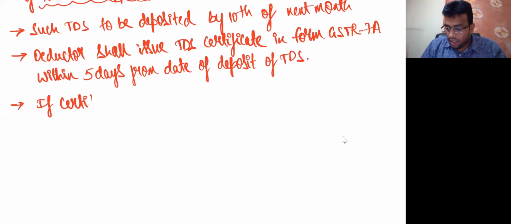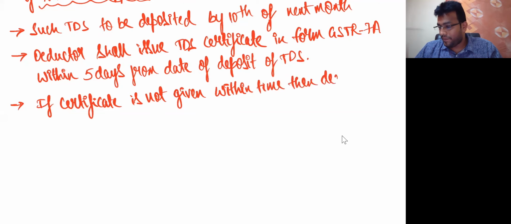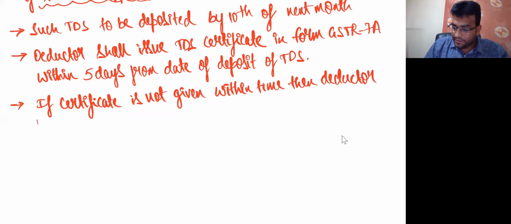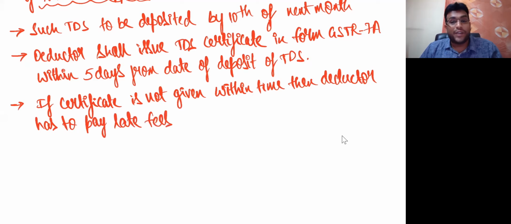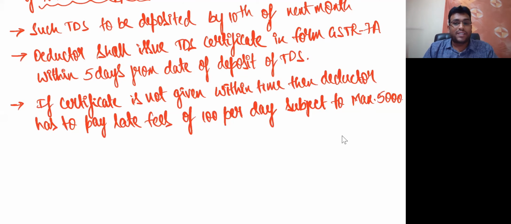If the certificate is not given within time, then the deductor has to pay. Deductor has to what, my dear friends? Pay late fees of 100 per day. Deductor should pay late fees of how much, my dear friends? 100 per day, subject to a maximum of 5,000. That means after 5 days is over, after that, 100 per day has to be paid as late fees.